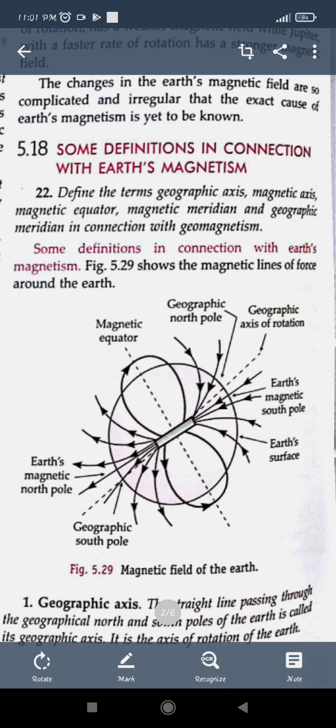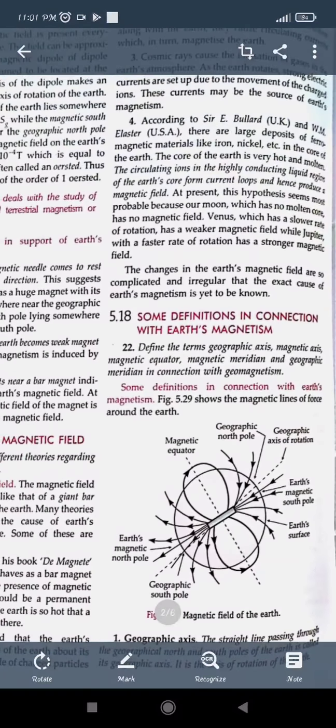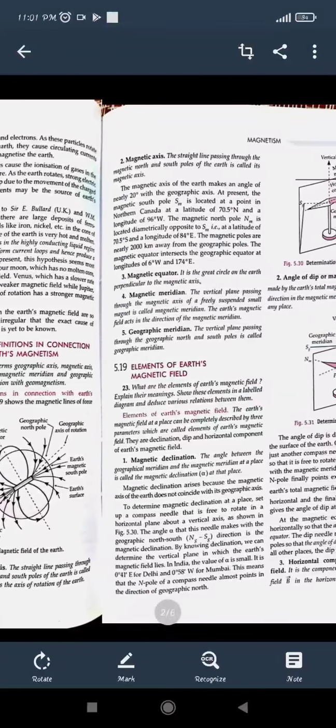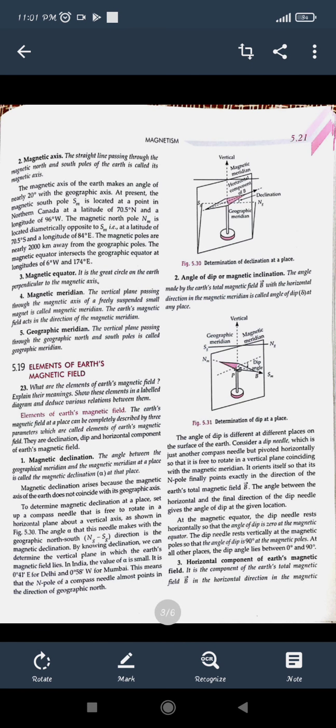And the last one is the geographical meridian. So what is it? It is a vertical plane passing through the geographical north-south pole, because in the magnetic meridian it was the magnetic north-south pole and magnetic axis. But if it is the geographical meridian, then it is passing through geographical north and south. So it will be a geographical meridian.